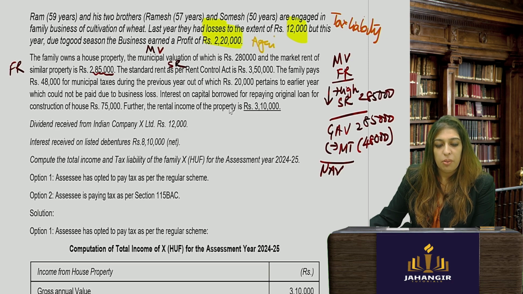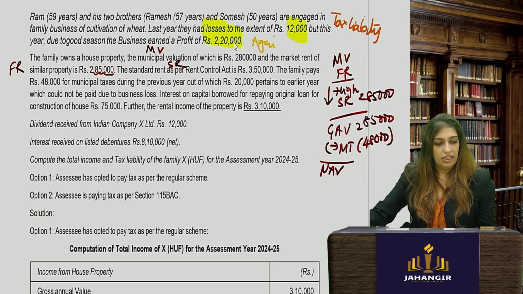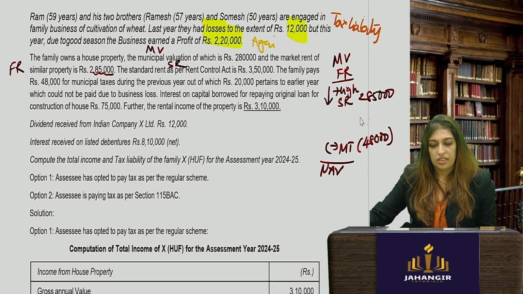Interest on capital borrowed for repaying the original loan for construction is rupees 75,000. The rental income of the property is 3 lakh 10. So they have earned 3 lakh 10. Let us do this properly. Okay, so this is your